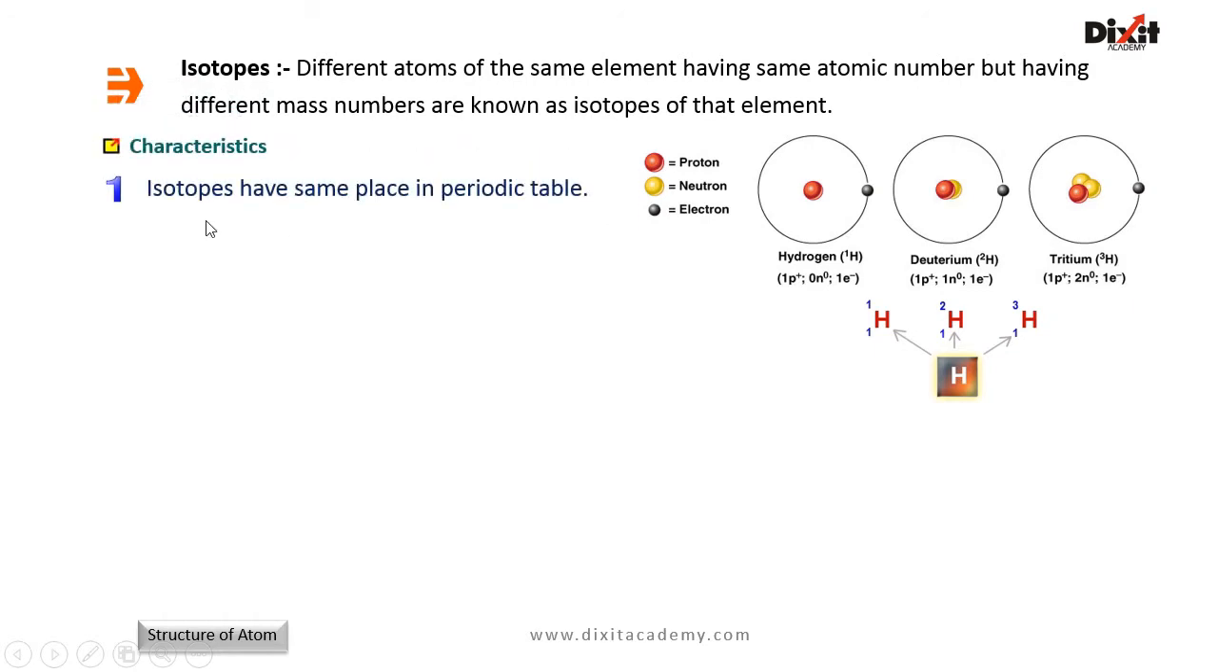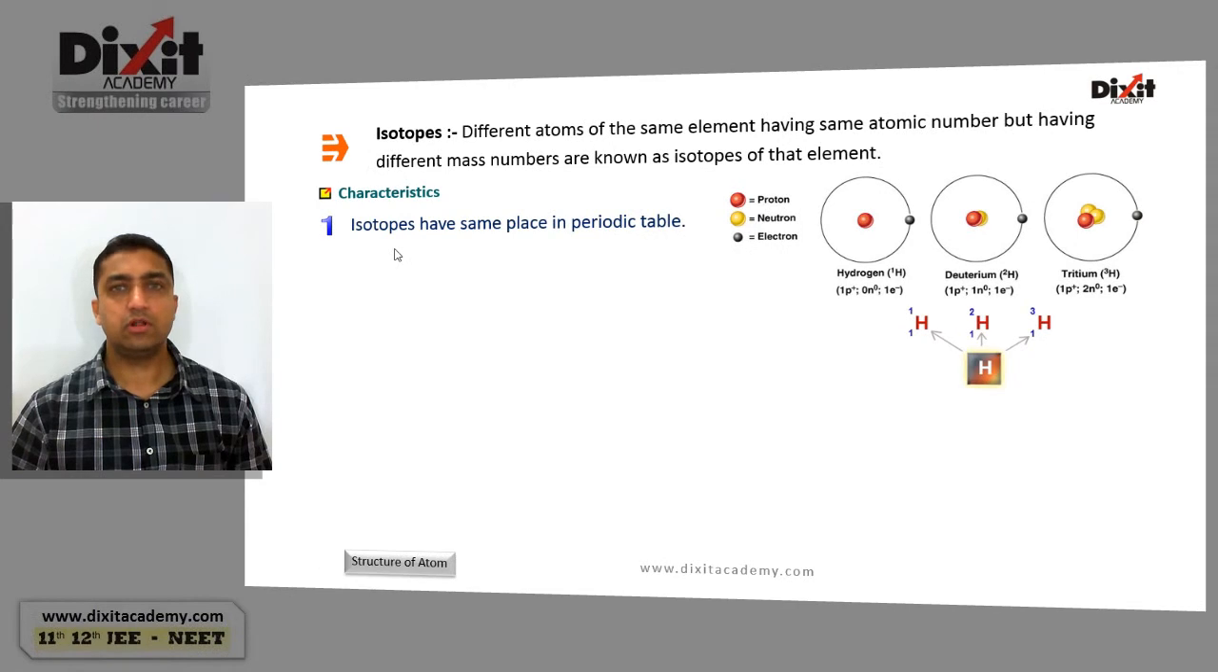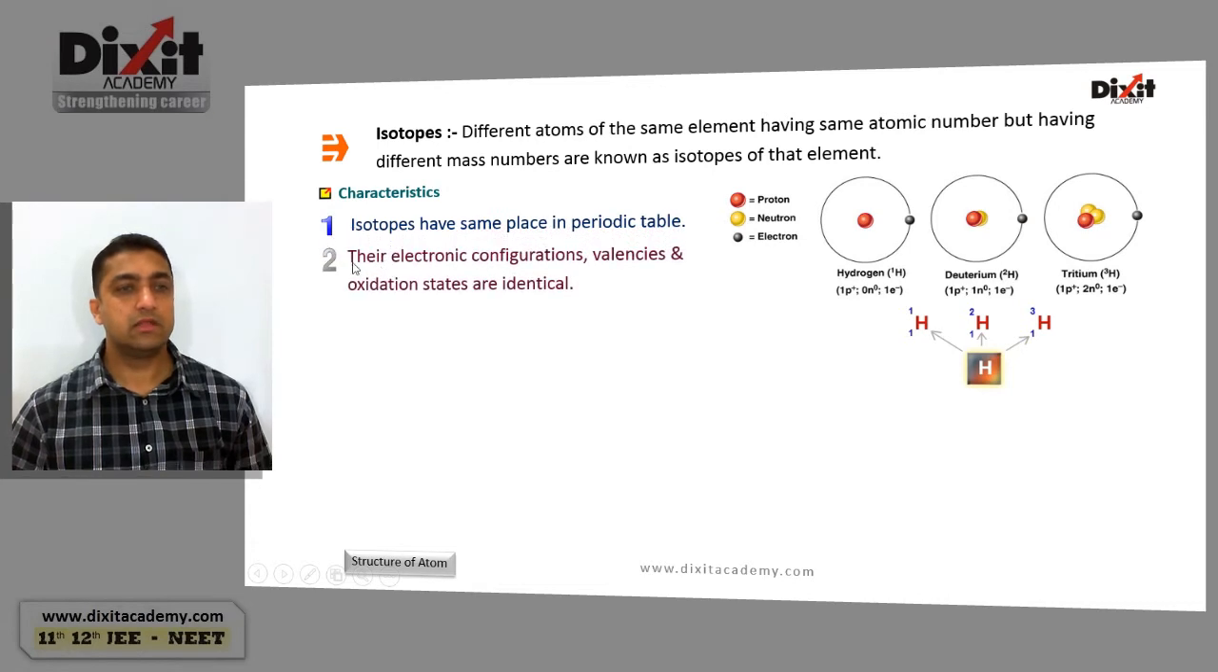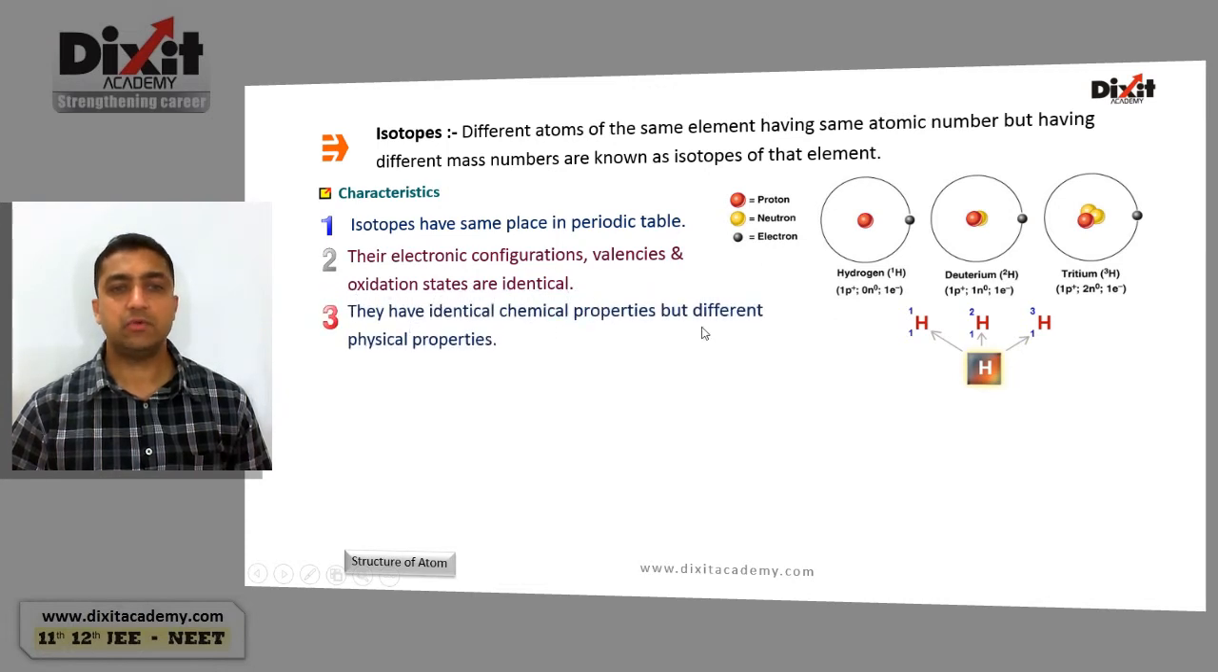Characteristics of isotopes. As we know, in the modern periodic table, elements are arranged according to their increasing atomic numbers. Isotopes have the same atomic number, therefore isotopes will also have the same place in the periodic table. Their electronic configuration, valencies, and oxidation states are identical. Isotopes have identical chemical properties but different physical properties.